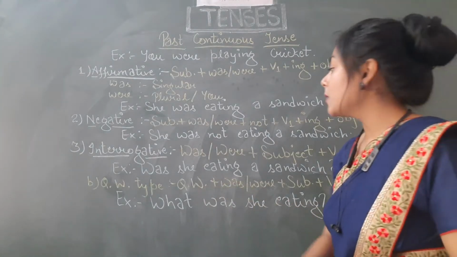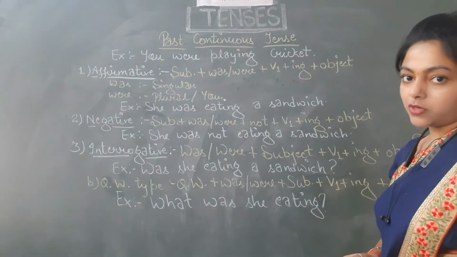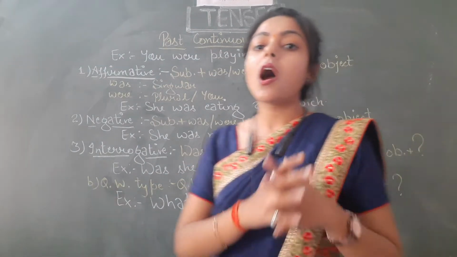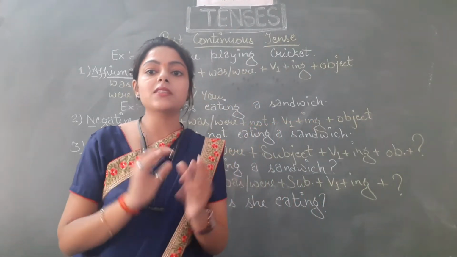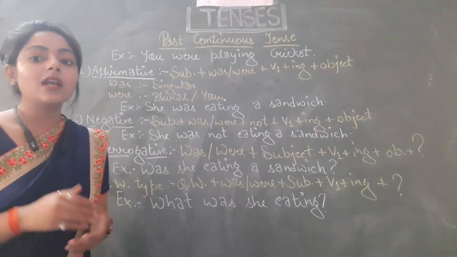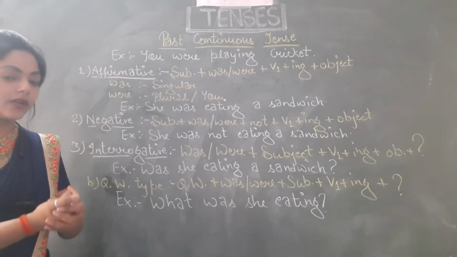Let us see the example. Was she eating a sandwich? And then question mark. So I hope you have understood how you have to place the things in interrogative sentences. Now let's see the next type of interrogative sentences, that is question word type interrogative sentences.